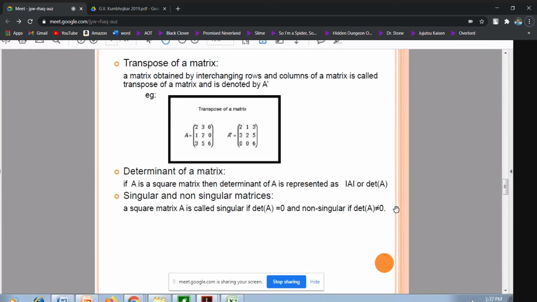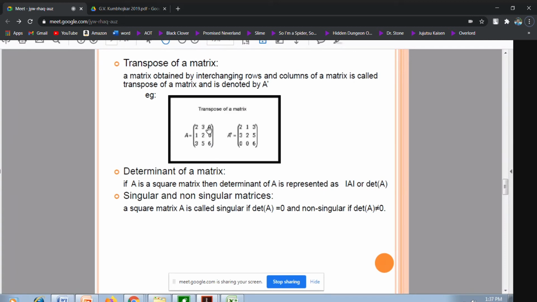So whenever I have to search the inverse of a matrix, I go for finding it in two ways. It's either by row transformation or column transformation, or I can use the adjoint. So I have this matrix A and I have to search the adjoint of A. What is the formula for the adjoint of A?